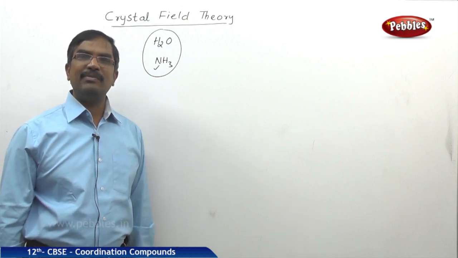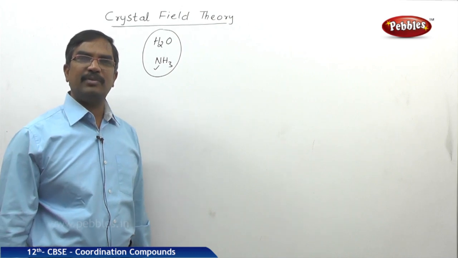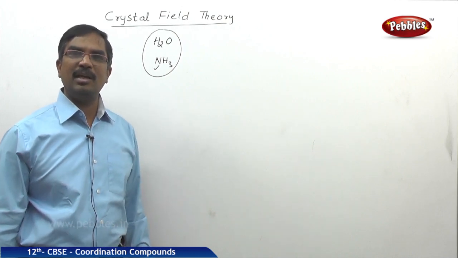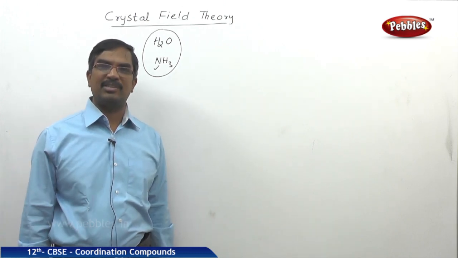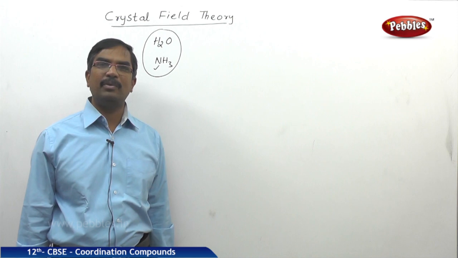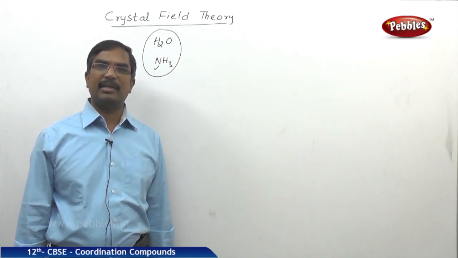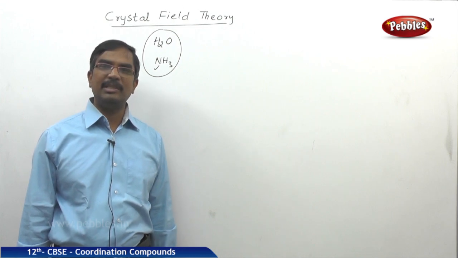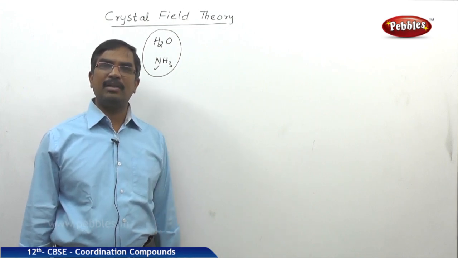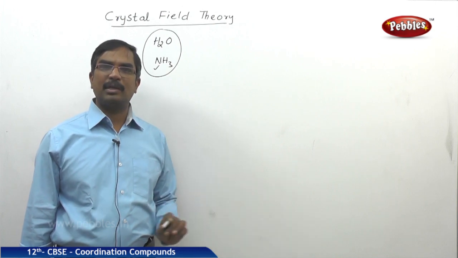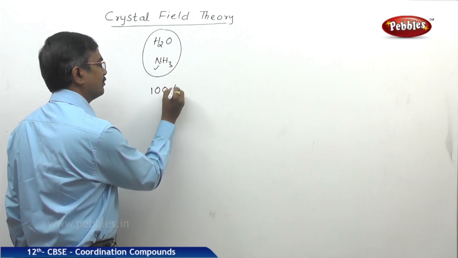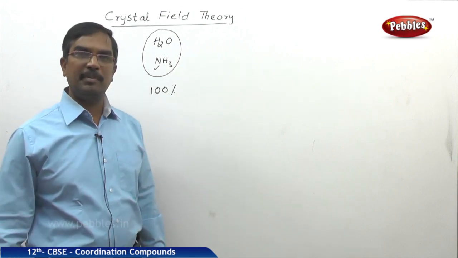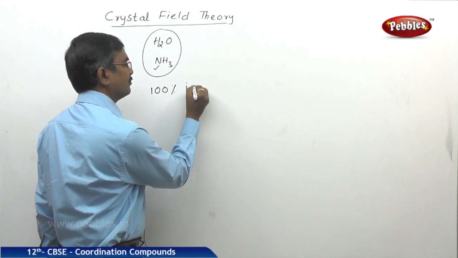Electrostatic force of attraction is like that between cation and anion in ionic compounds. So according to crystal field theory, complex compounds are generally 100% ionic in nature.